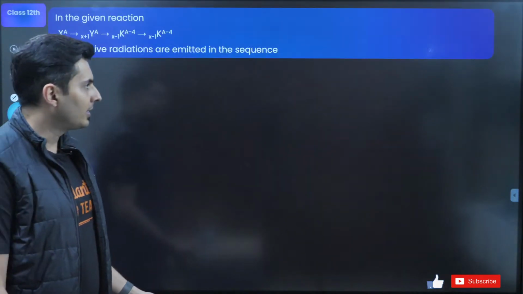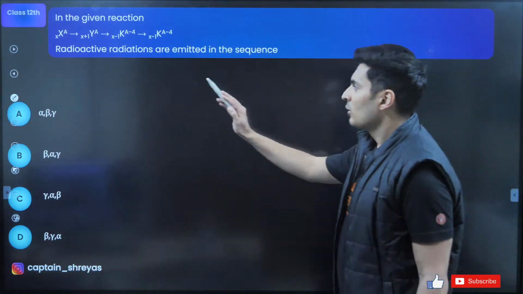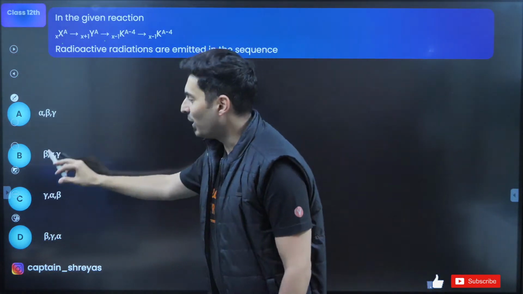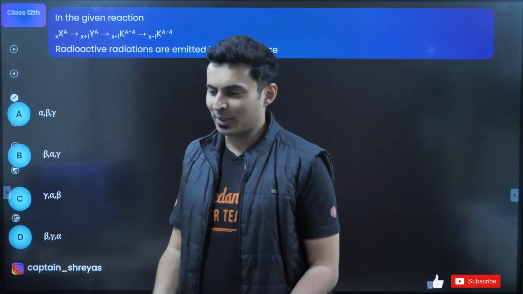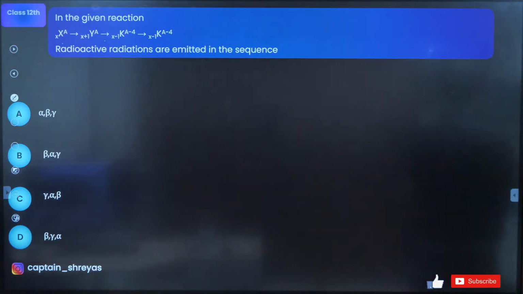Very nice. Excellent. Let's do some questions based on this. In the given reaction, from this to this, this to this, this to this, which are the particles which are emitted? Alpha, beta or gamma? Come on guys, figure this out. What's the answer?